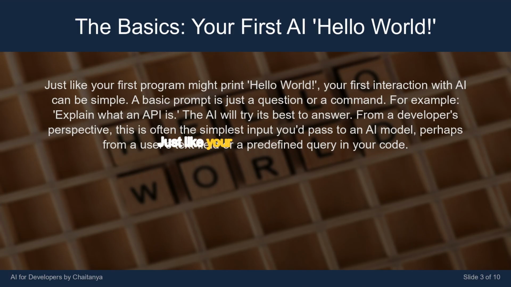Just like your first program might print, "Hello world," your first interaction with AI can be simple. A basic prompt is just a question or a command. For example, explain what an API is. The AI will try its best to answer. From a developer's perspective, this is often the simplest input you'd pass to an AI model, perhaps from a user's text field or a predefined query in your code.